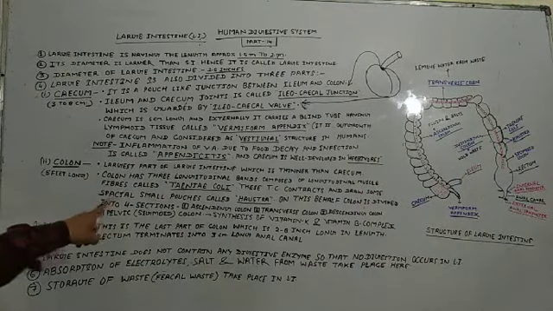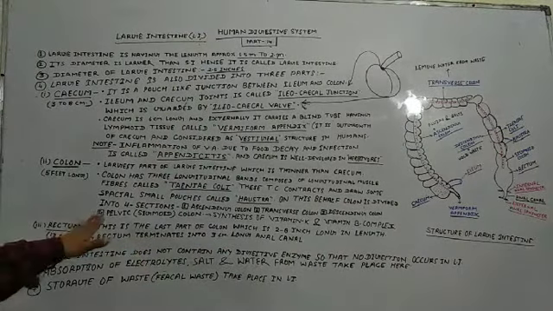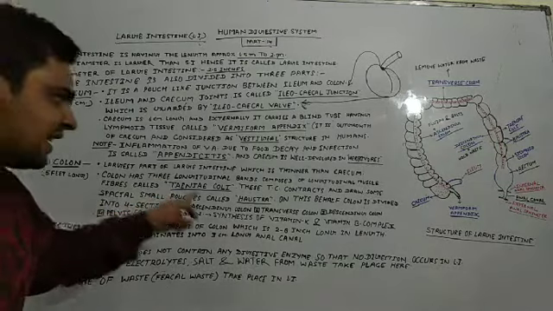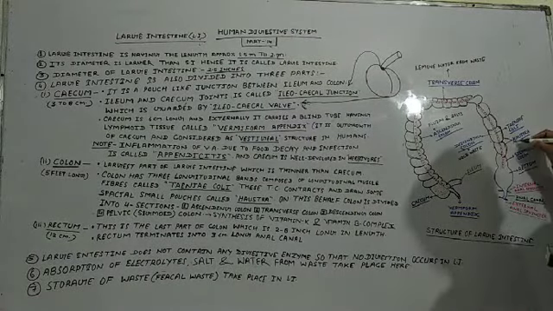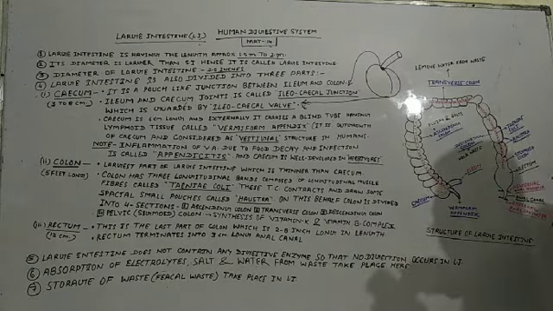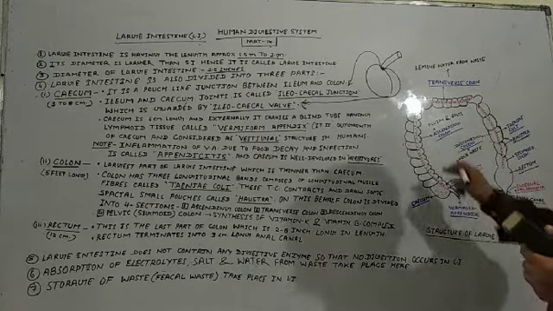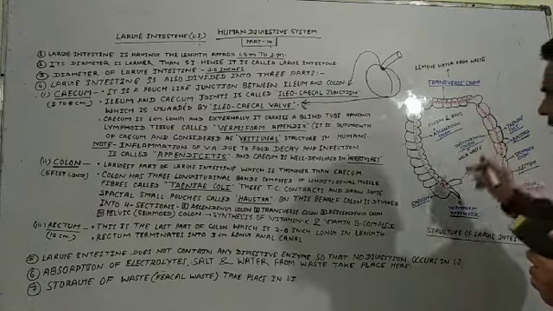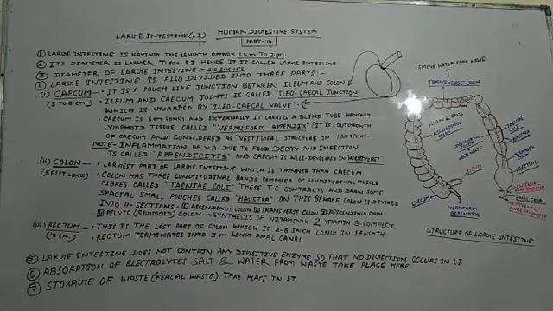And you must remember that, on this basis, the colon is divided into 4 sections: ascending colon, transverse colon, descending colon, and pelvic colon. So students, on the basis of these haustra, how much it is contracted and in which places it is not so much contracted, and on the basis of positions, we can divide the colon into 4 sections, 4 regions.